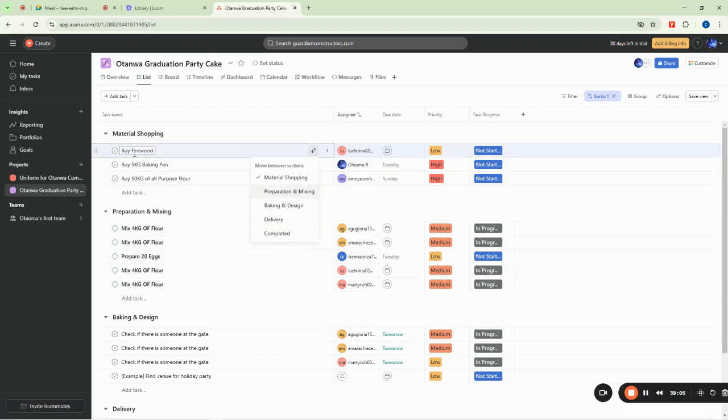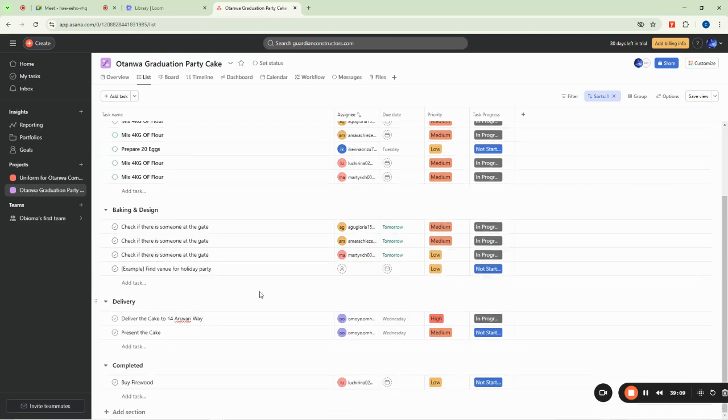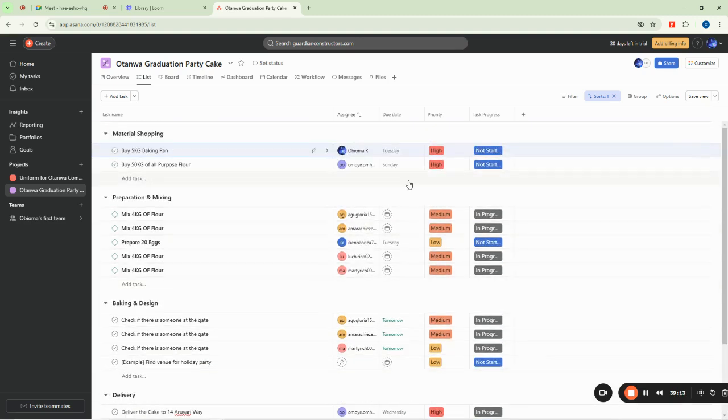So when the person has gone to the market and returned with the firewood, what do you do? Move this one to the completed section. You can see it has come down here to buy firewood. So this is just how to create and assign tasks on your Asana. First of all, we explained how you can navigate these places here. We talked about the home, my tasks, inbox, reporting, portfolio, goals, and all of that.